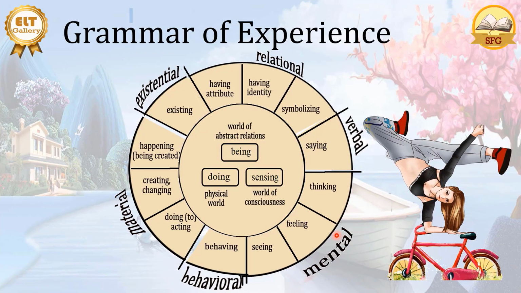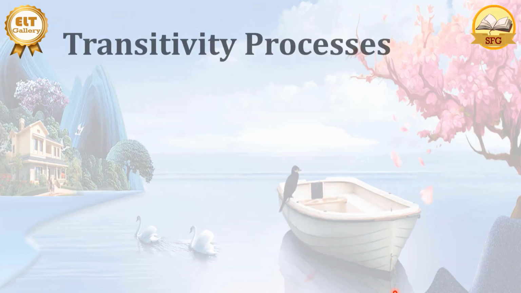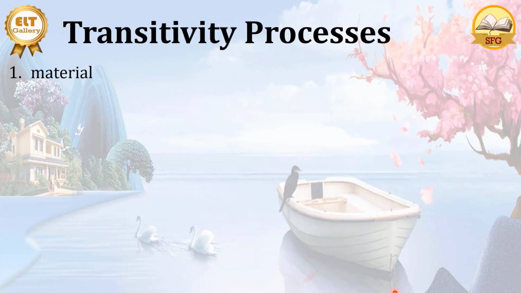So from this figure, we can identify six kinds of process, how an object, a participant in the world of experience is connected to each other in six types. Now, let's see the six types of process. The first, we have the material process.